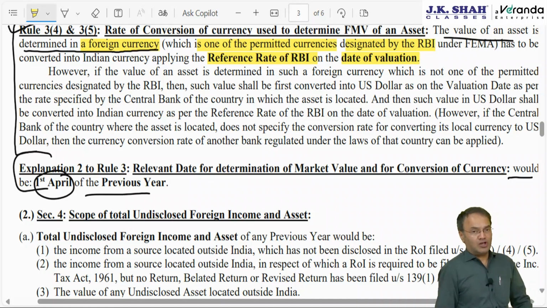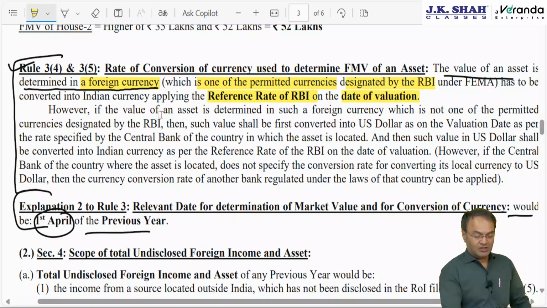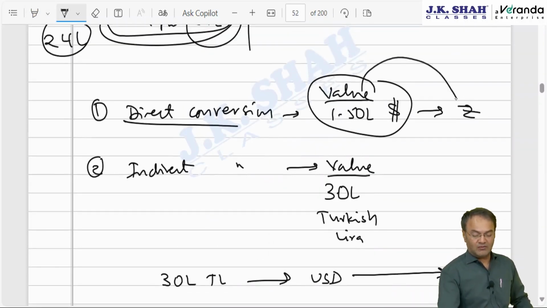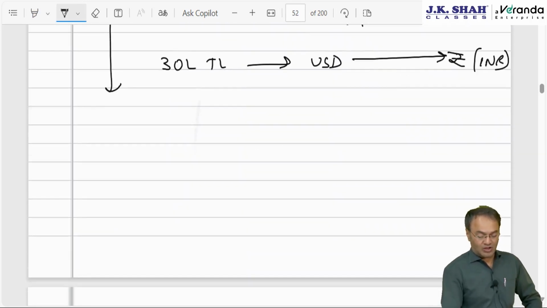However, if it is not in a permitted currency, then the value of the asset is determined in such a foreign currency, let's say Turkish lira, which is not one of the permitted currencies designated by RBI. Then indirect conversion, you will have to follow 2 steps. Here, directly convert from dollar to rupees. Under indirect valuation or conversion,